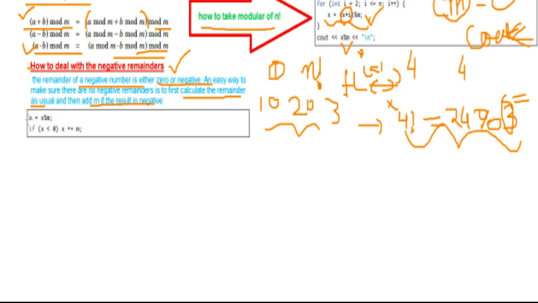So suppose you have to calculate the remainder of minus 25 when divided by 3. So what will be the remainder? If you ignore the minus sign, means if you do the normal calculation, then the remainder will be 1, right?